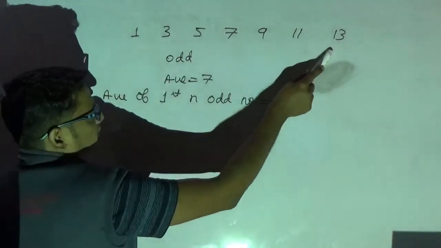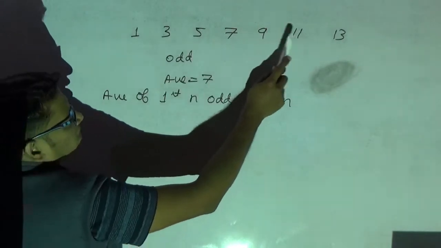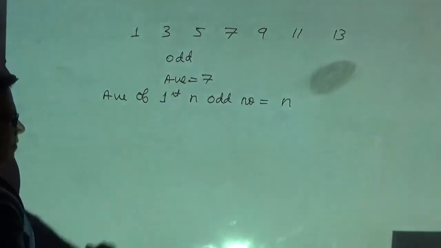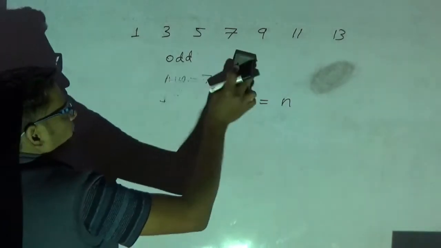Now please observe here. This is an odd number series starting with 1. So how many odd numbers are there? 1, 2, 3, 4, 5, 6, 7. What is your average? Average is 7. Hope you have understood. Okay, I will take another example.